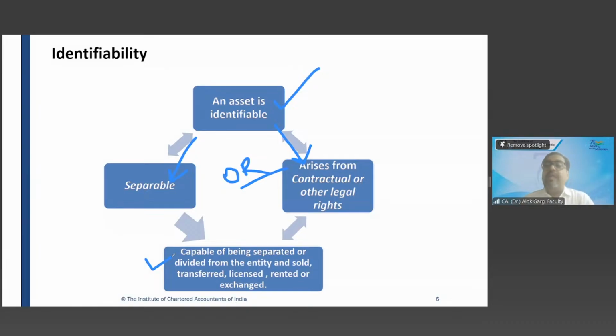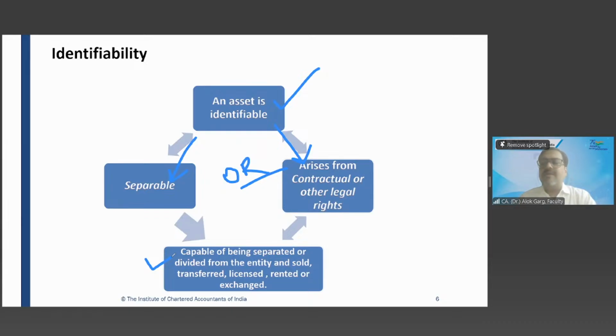For example, goodwill. Let's say people are saying you are a good teacher, your teaching style is very good, and that's how goodwill is associated with me. Due to my goodwill, I can charge a higher price from the students. Everybody charges 5,000 rupees, I charge 10,000 rupees, but students are still coming to me for FR classes. So due to my goodwill, I am able to generate more future economic benefit. It's an asset to me.